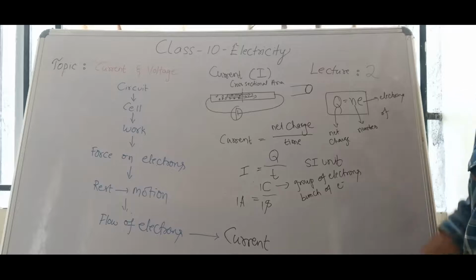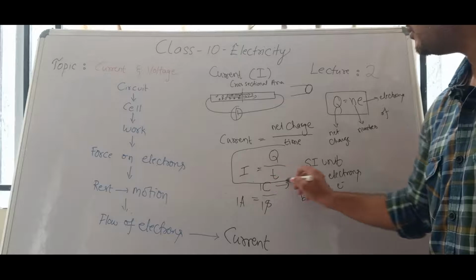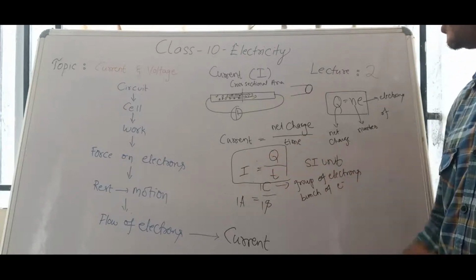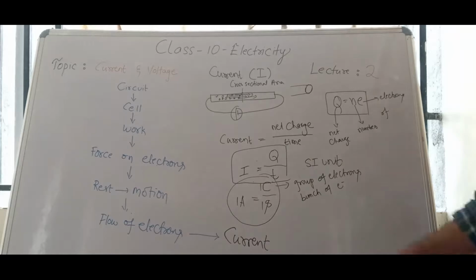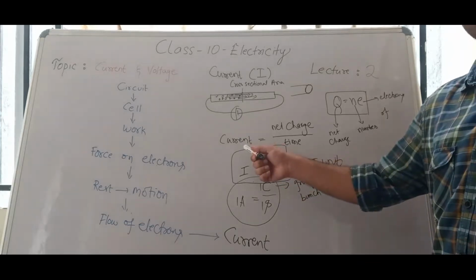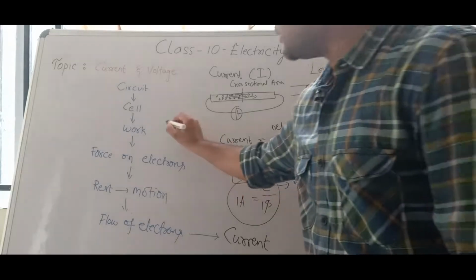Now current I is equal to Q by T. This is the formula you need to remember, and these are SI units. I said current is a measurable quantity, right? We can measure current. Current can be measured by using a device called an ammeter.